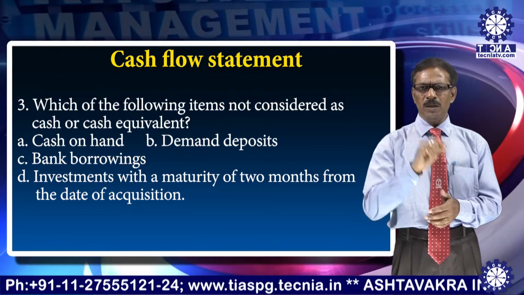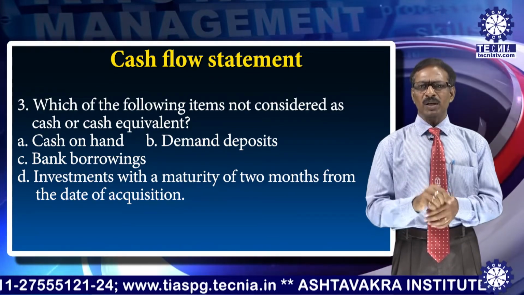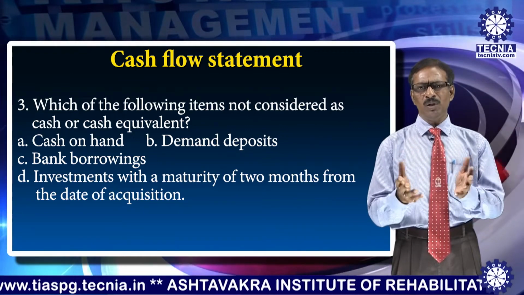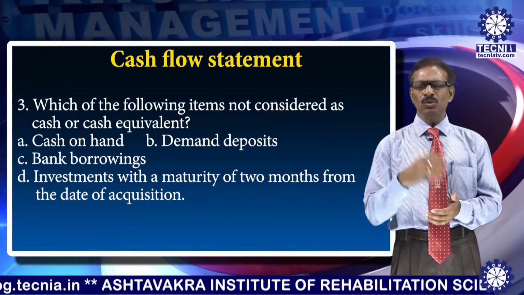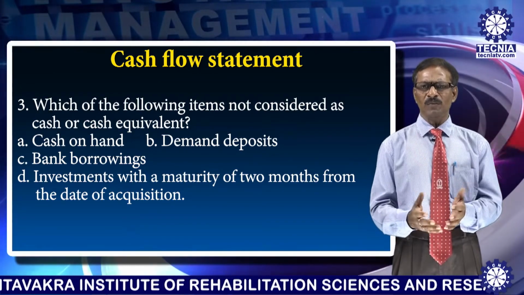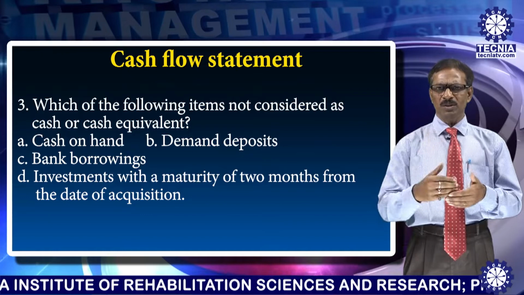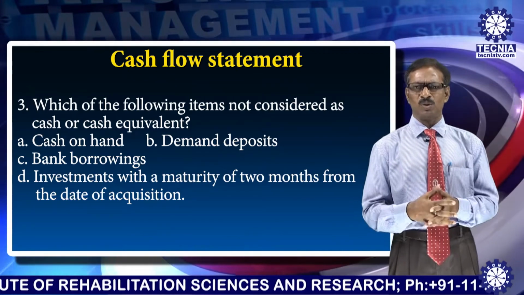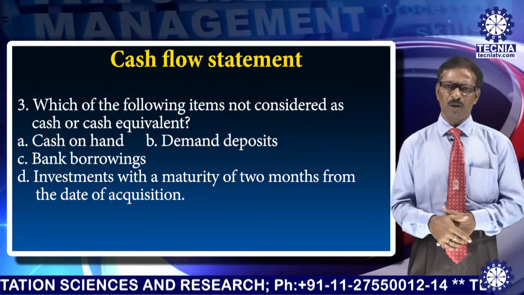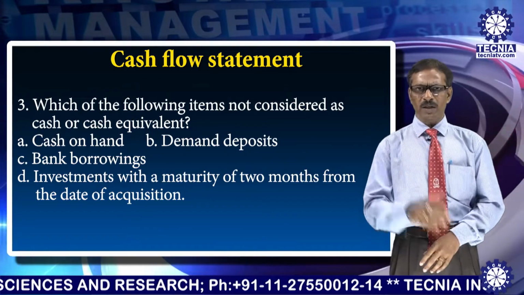But the answer is point C, that is bank borrowings. Usually nothing is mentioned about bank borrowings, so we take them as long-term borrowings. Long-term borrowings cannot come under cash, because cash flow gives you the measurement of short-term solvency. So bank borrowings for long-term purposes usually do not reflect in that. Next question, you just get prepared.